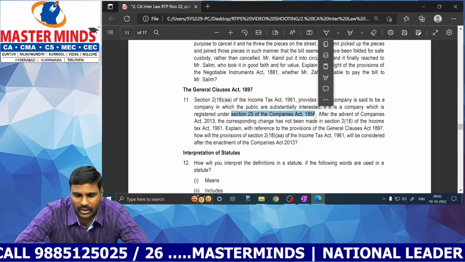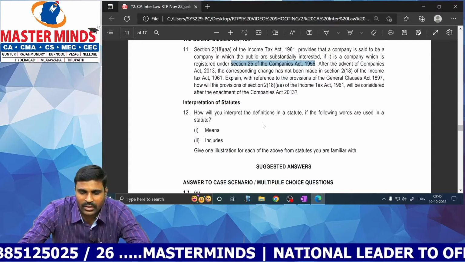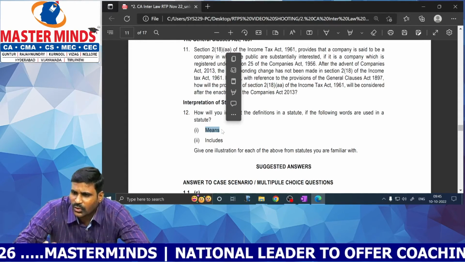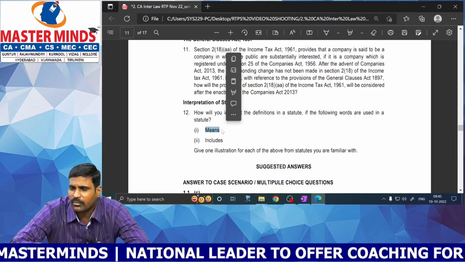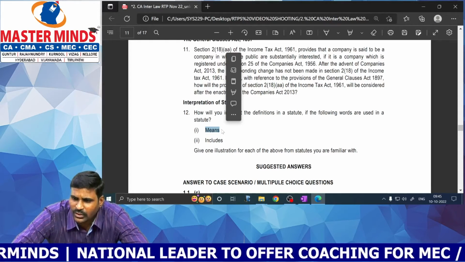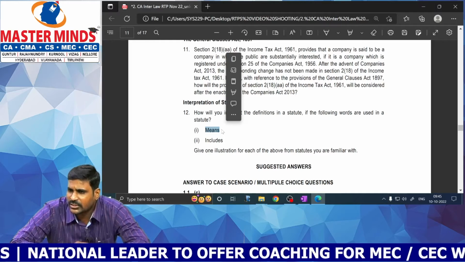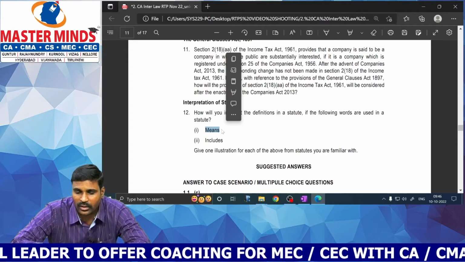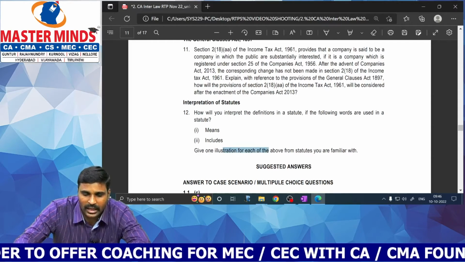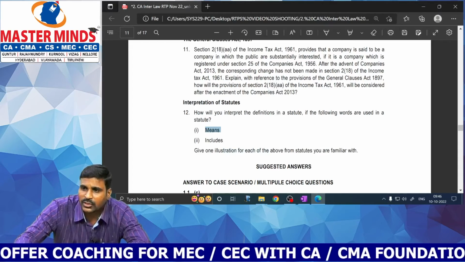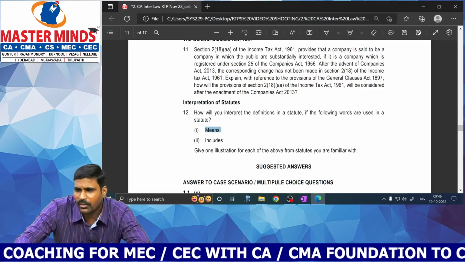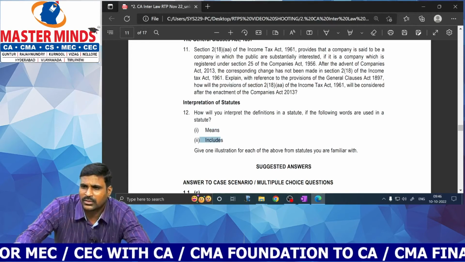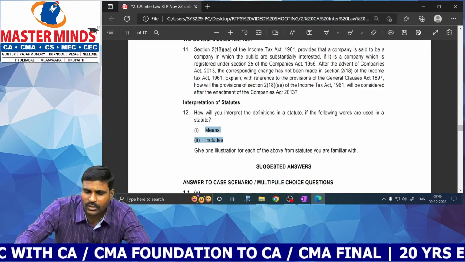So how will you interpret the definitions? The definitions which start with the word means are exhaustive or restrictive definitions. Nothing can be included in that. Whereas the definitions which start with the word includes are extensive definitions. Something can be added. What is given in those sections is only examples. You can add something to that. In the Companies Act, the definition of company starts with the word means: company means a company incorporated under Companies Act 2013 or under any previous company law. Body corporate includes a company incorporated outside India. So that is the difference between means and includes.